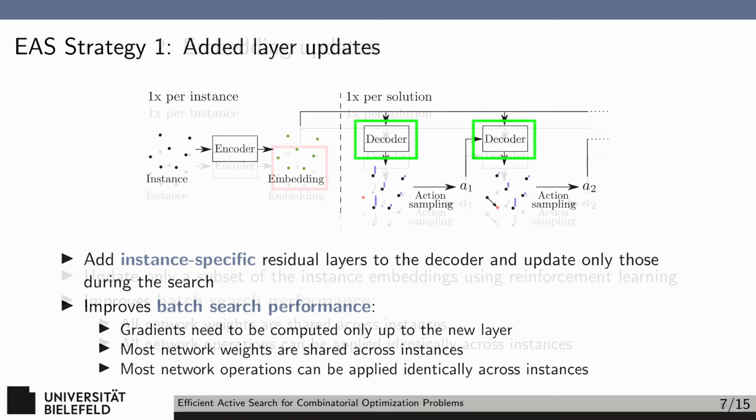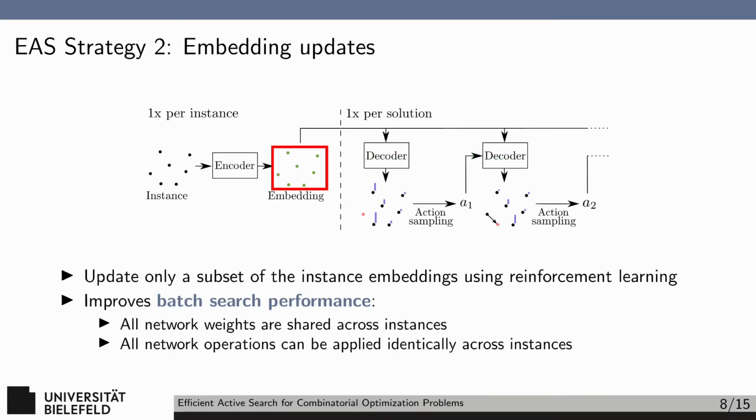It is! An alternative strategy is to just adjust the embeddings generated by the encoder. As in the first strategy, this has the advantage of only requiring updates to a few model parameters rather than all of them. However, it can be updated without computing gradients for other parts of the network.